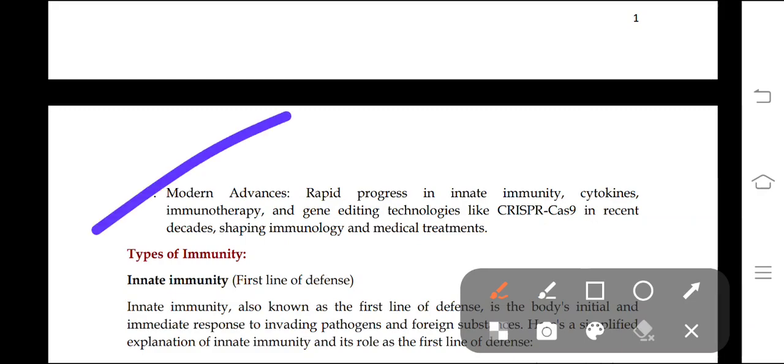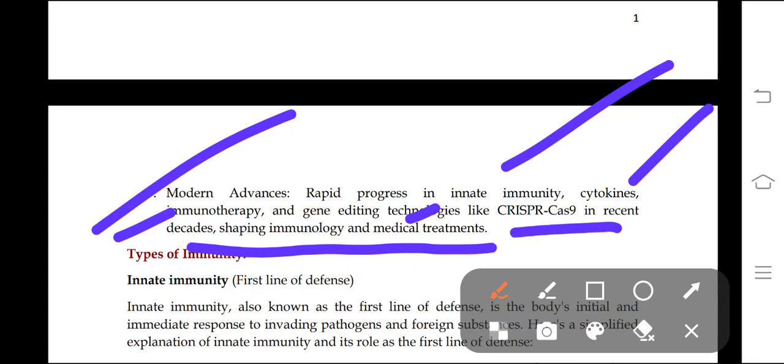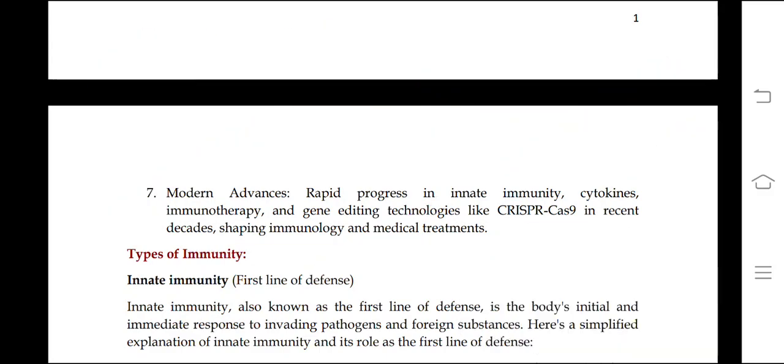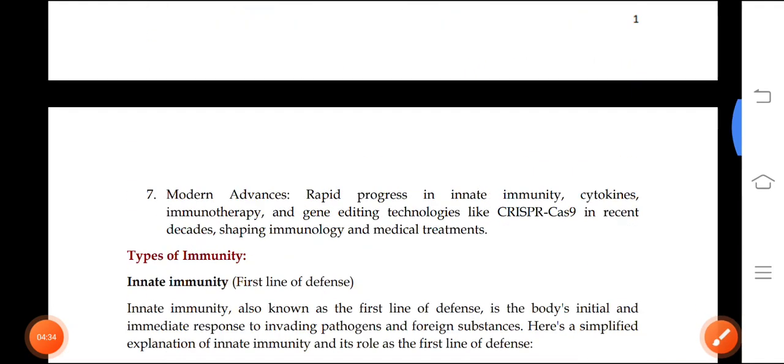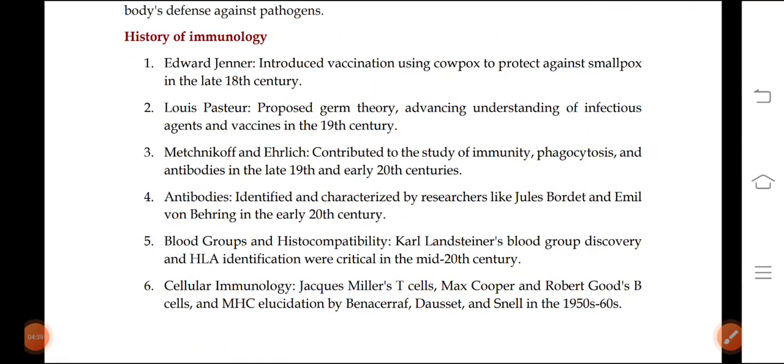Advanced modern technologies like innate immunity, cytokines, immunotherapy, and gene editing techniques like CRISPR-Cas9 are recent inventions in medical treatments. These are very important and you should make a note of it. You can take a screenshot or just glance through this history of immunology.